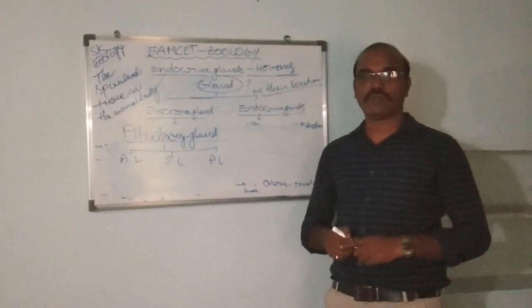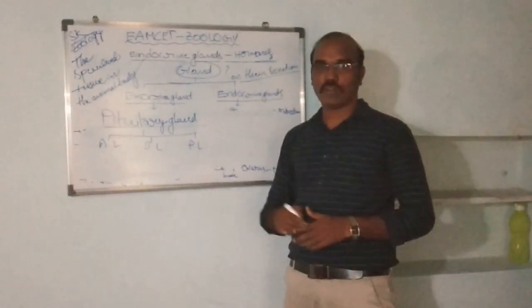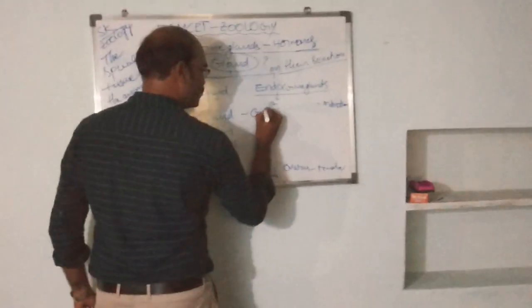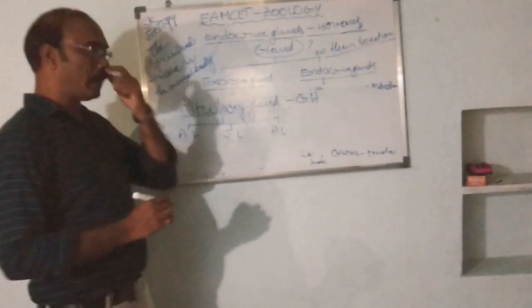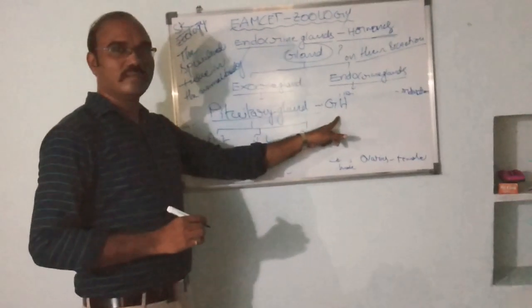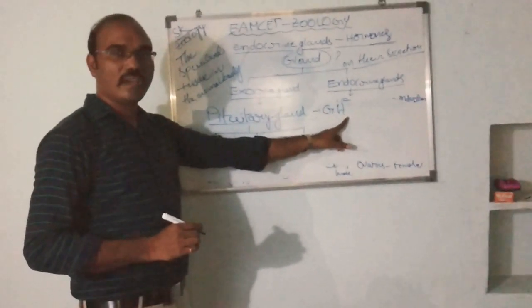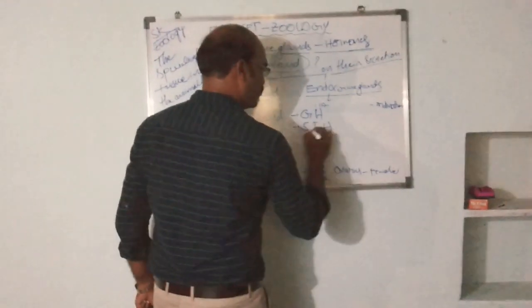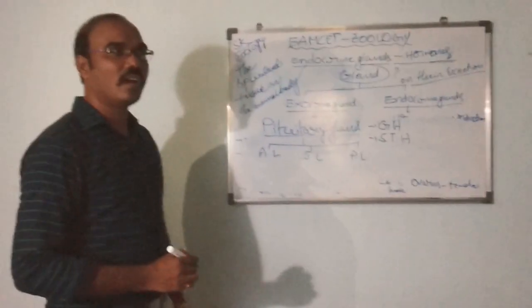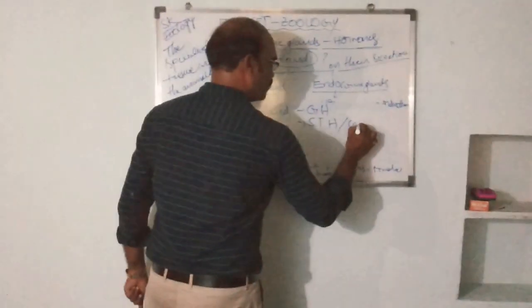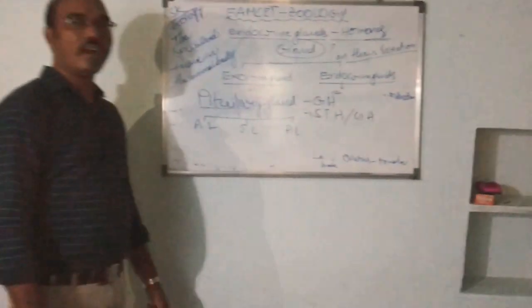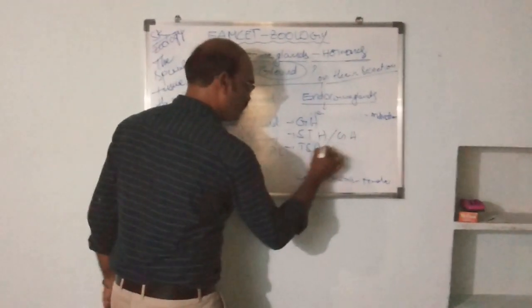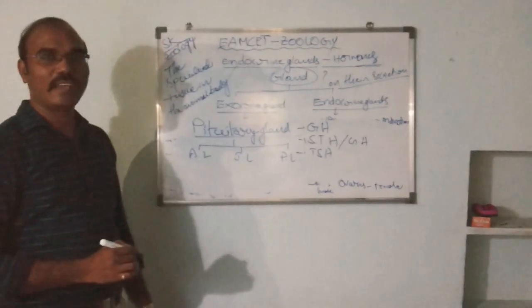Now let's see the anterior lobe. What kind of hormones are secreted from the anterior lobe? Gonadotrophins, also known as gonadotrophic hormones, STH, somatotrophin or growth hormone, and TSH, thyroid stimulating hormone.